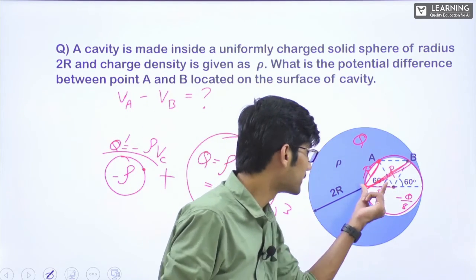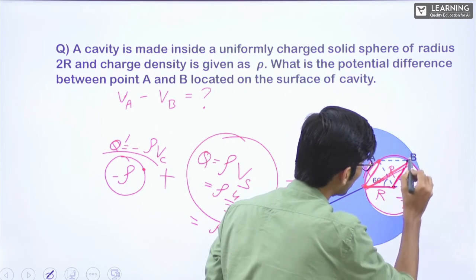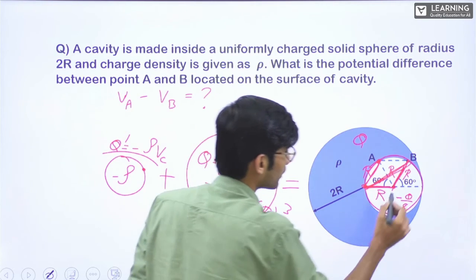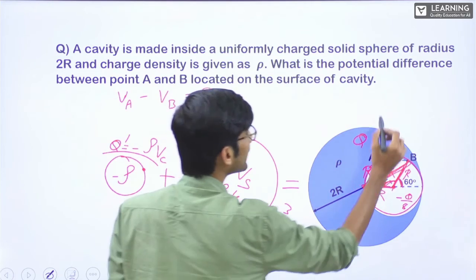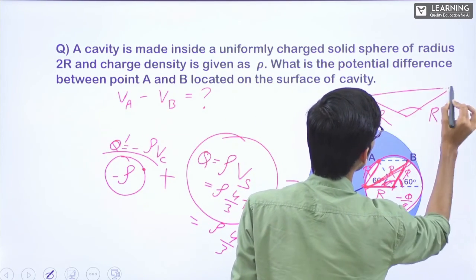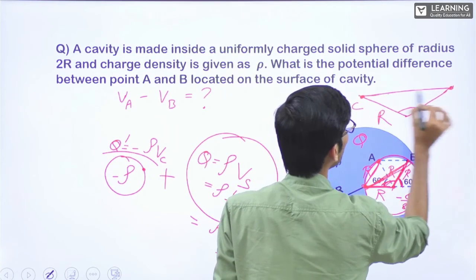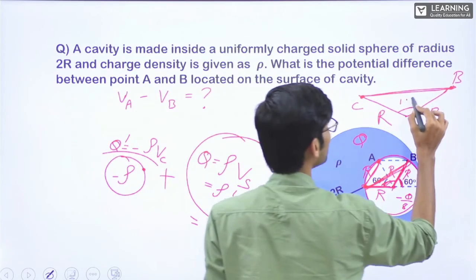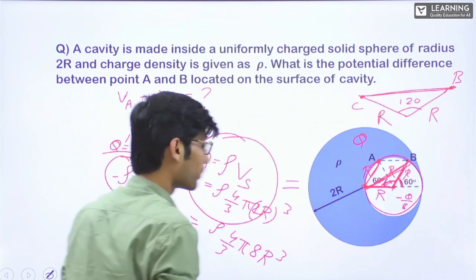See here, this is r, this is also r, this is 60, this is 60, right? So this entire will be 120. So it's a triangle like this. This is r, this is r, this is 120. I need to find this distance from here. This is the center, this is point B. I need to find this distance. This is 120 degrees. How do we do this? First, let me make it properly.